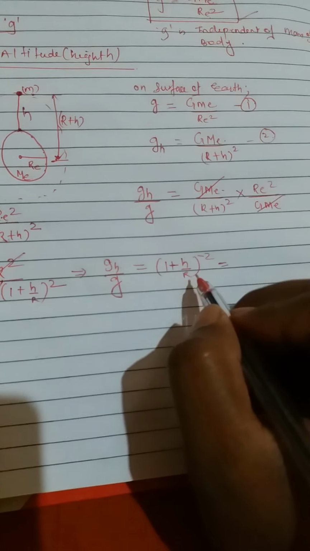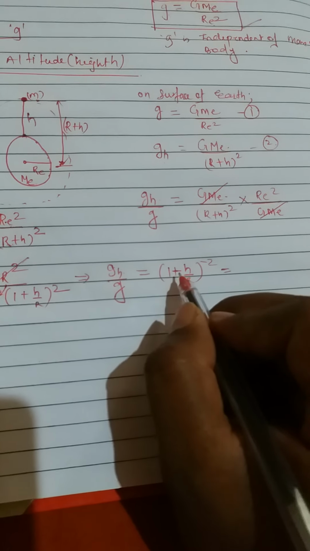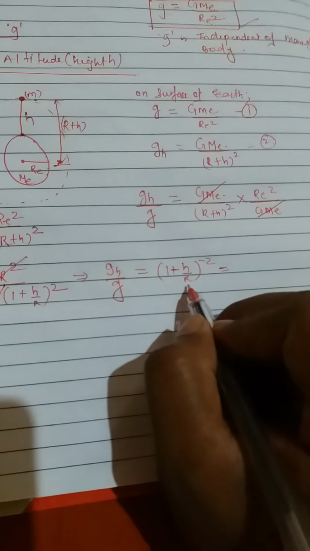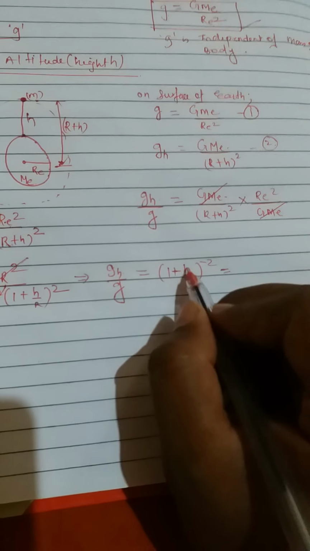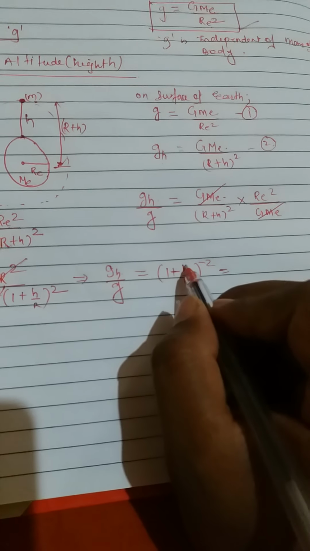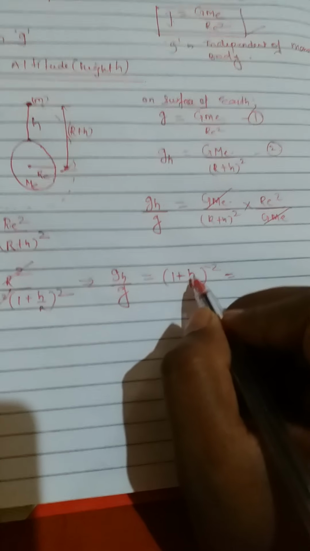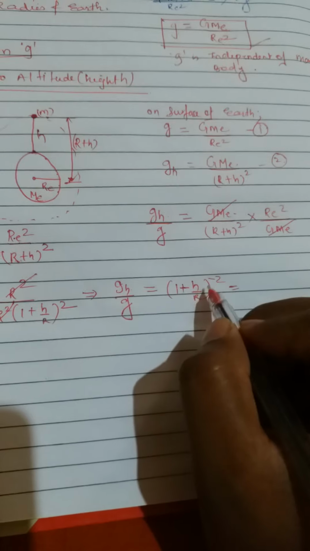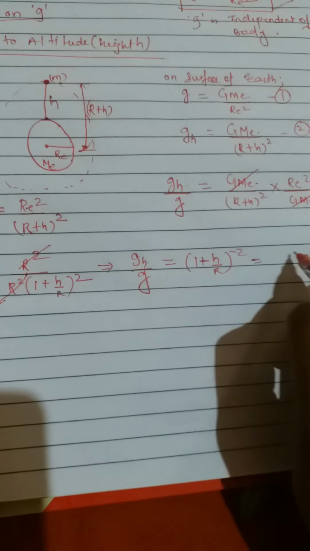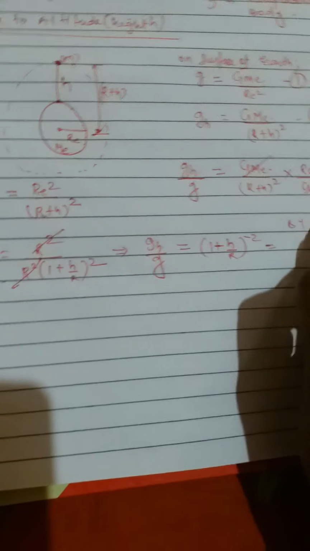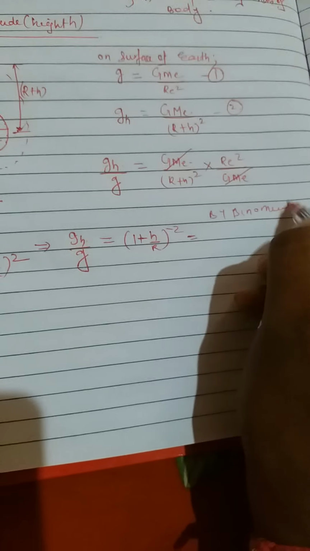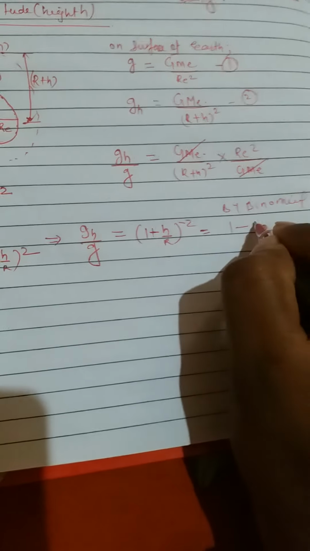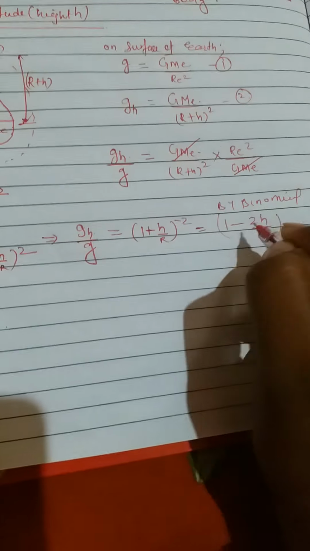In binomial expansion, we have to understand one thing, this h is very small compared to R. If you divide the smaller value by the bigger value, the value will be much smaller, and if you take the square of those values, it will be much smaller still. So we can neglect it, and directly by binomial expansion we can write 1 minus 2h by R.